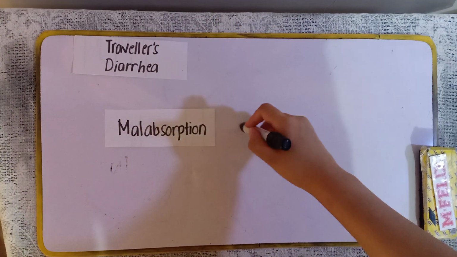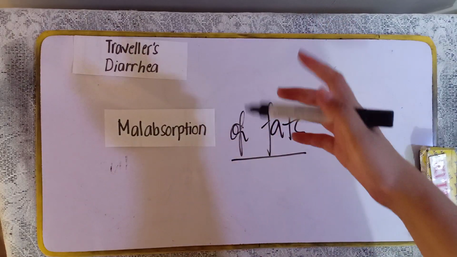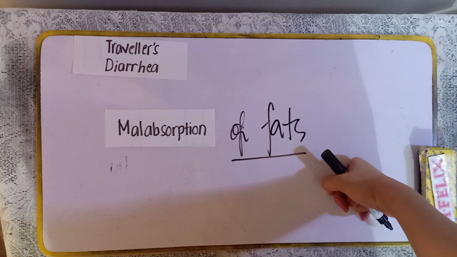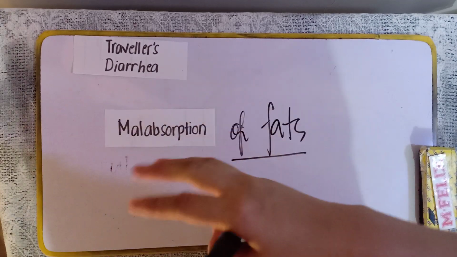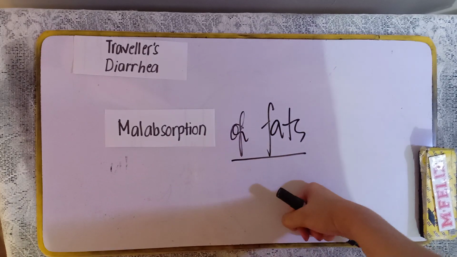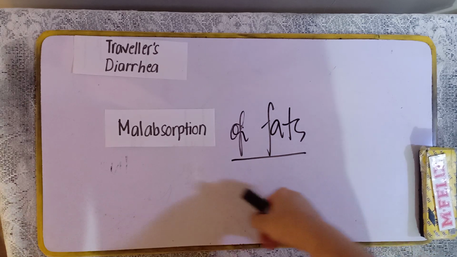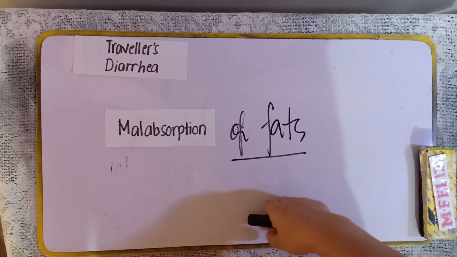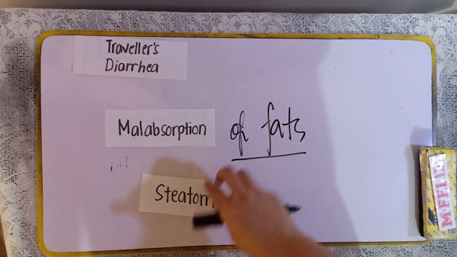Malabsorption especially of fats. Kasi very invasive yung trophozoite ng mga Giardia lamblia. Okay? Kaya ang mangyayari, class, masisira ngayon yung surface ng villi. Therefore, magkakaroon ng malabsorption syndrome. Specifically, malabsorption of fats. Now, dahil nagkakaroon ng malabsorption of these fats, tendency, magkakaroon din ng steatorrhea.